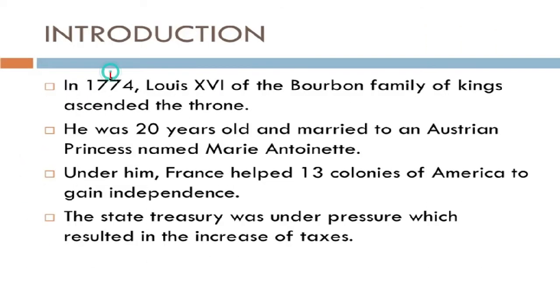Students, we know that in 1774, Louis XVI of the Bourbon family of kings ascended the throne. He was 20 years old at that point of time and he married an Austrian princess named Marie Antoinette. Under Louis XVI, France helped 13 colonies of America to gain independence.